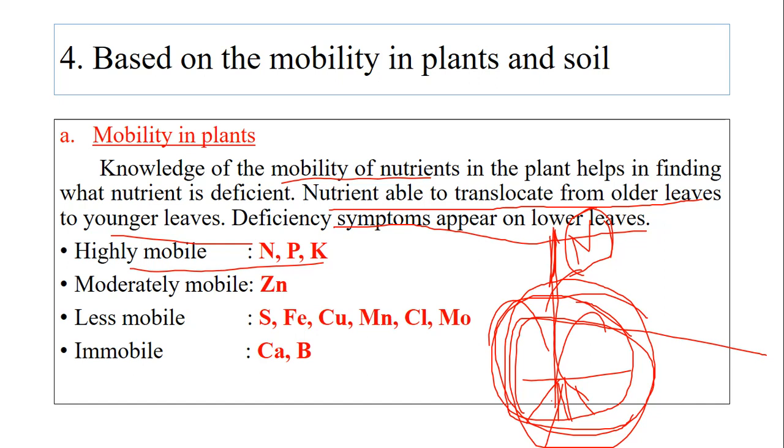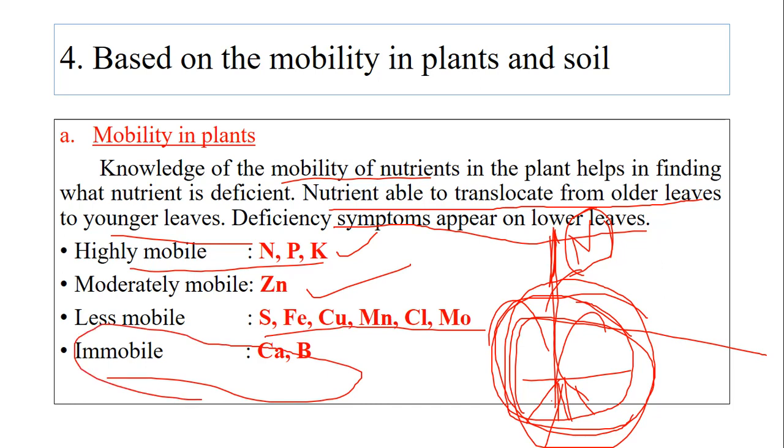Now which nutrients are highly mobile in plants? NPK, the basic nutrients. Moderately mobile, zinc. Less mobile, most of the micronutrients. And immobile, calcium and boron. Immobile means they cannot move from root to shoot. They will remain only in the root, and the deficiency symptom will be seen in the topmost shoot, not in the root, since those two nutrients are immobile in nature. Hope you have understood this.